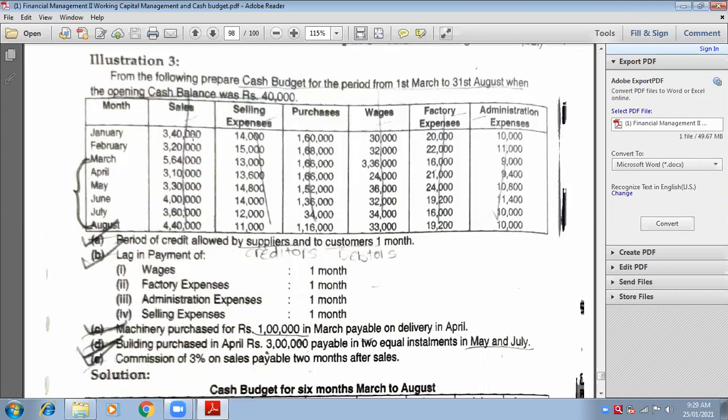Okay. So next point, commission. This is also an expense. Point number D is also an expense. Now last point E, commission of 3% on sales payable 2 months after sales. Two months after means 2 months following. Commission on sales. Now suppose sales of January are 3,40,000. How much is the commission? 3%. So you will take out 3% on 3,40,000. What is 3% on 3,40,000? Get me on the calculator.